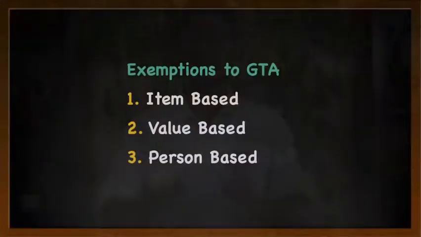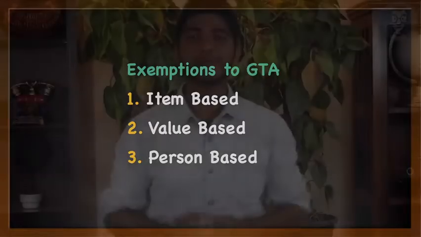If you do remember what we discussed in chapter number 3, it will be much easier for you to understand this particular topic. The exemptions which are given to GTA can be broadly classified into 3 types. That is item based exemptions, second one is value based exemptions, and third one is person based exemptions. Let us study one by one. First, let us discuss item based exemptions.